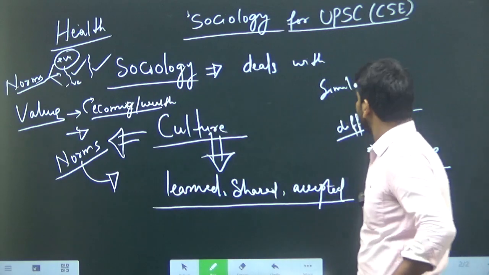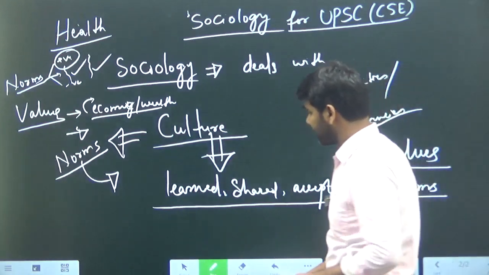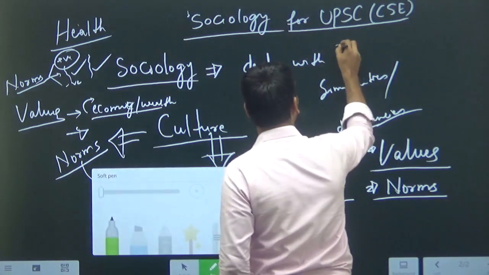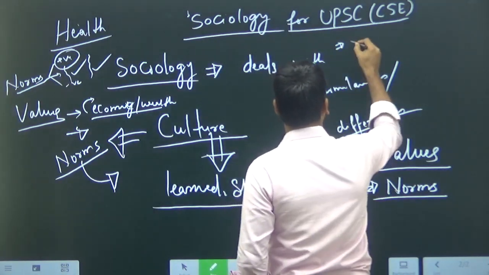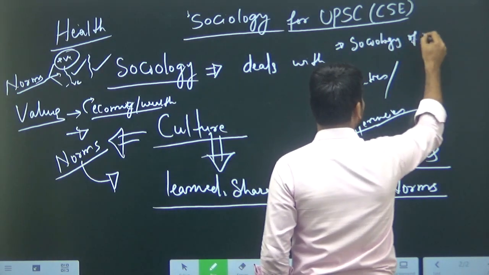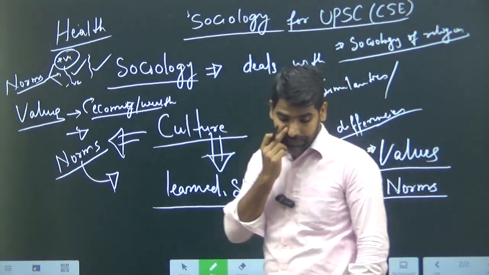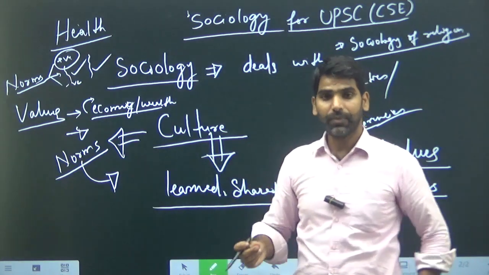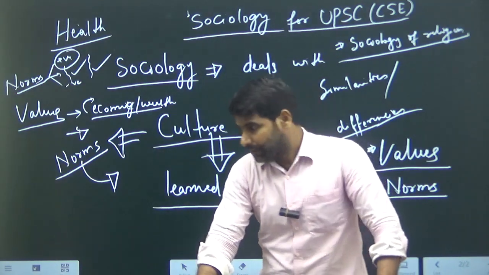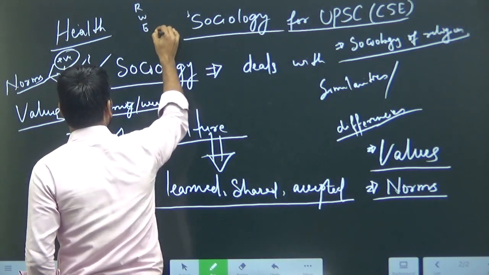Sociology is different from other subjects like psychology. Just to mention here, there are sociology of religion, sociology of work and sociology of education, sociology of religion, work, education and other things.